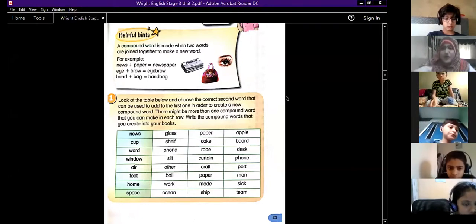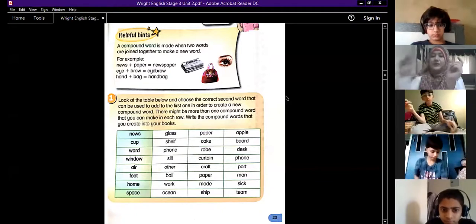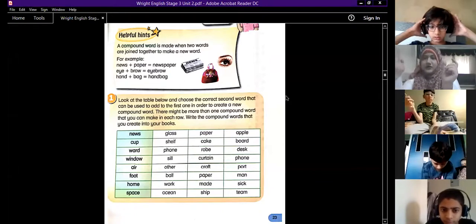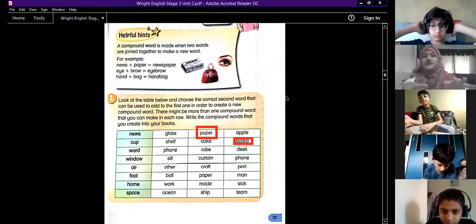You guys know what you have to do. The first word is given. You just have to circle the other word that is given in the remaining table. Okay, and you guys have to mark the page number.